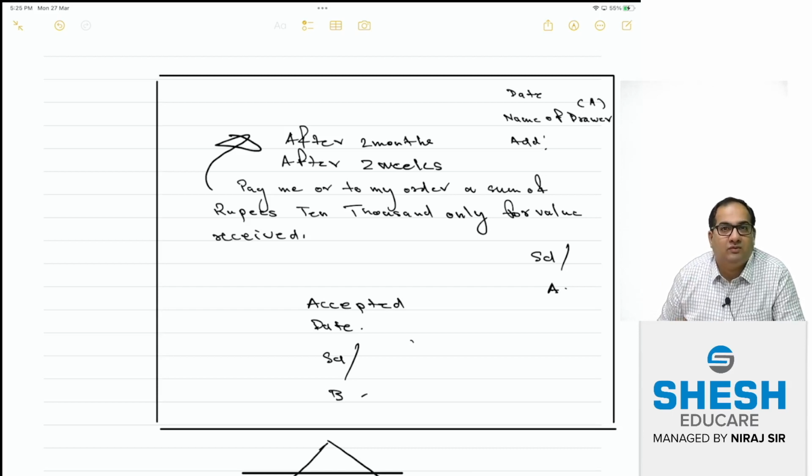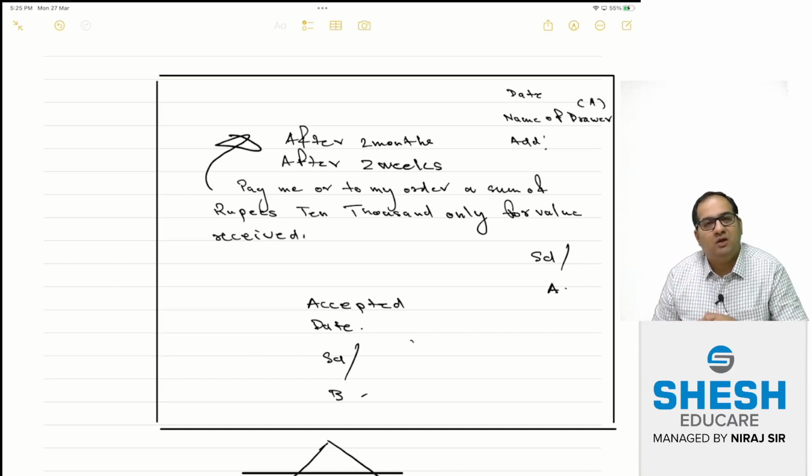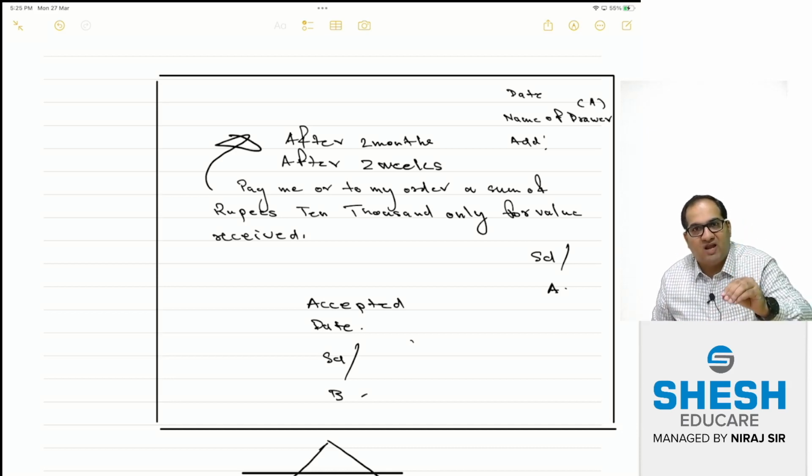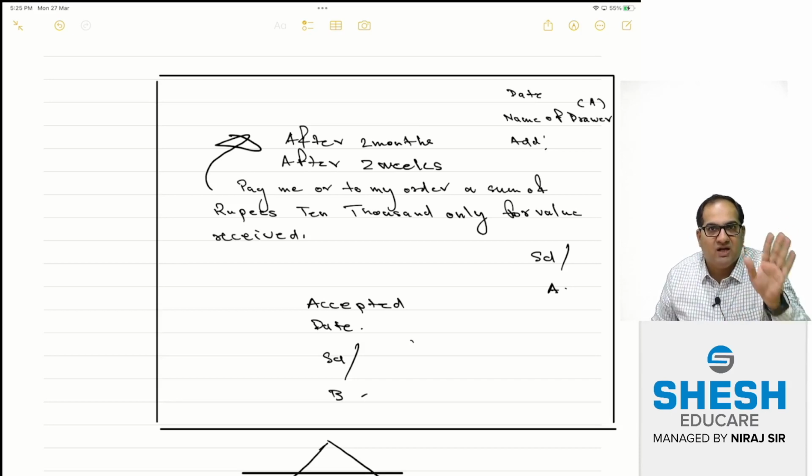Right. So, as I discussed last time, when A writes on a piece of paper the terms which are mutually decided between A and B and gives it to B, at that time does this draft have any monetary value? No, it is just a piece of paper. But the moment B signs on it, that is B accepts, then it will have a value worth rupees 10,000. Of course, it shows liability for Mr. B, that is payable towards A, and for A it is receivable from B. Am I very loud and clear?